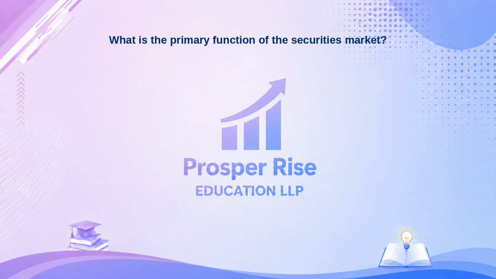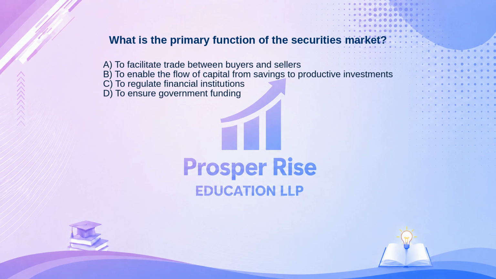Let's look at this next question. What is the primary function of the securities market? Here are your options. A. To facilitate trade between buyers and sellers. B. To enable the flow of capital from savings to productive investments. C. To regulate financial institutions. Or D. To ensure government funding.